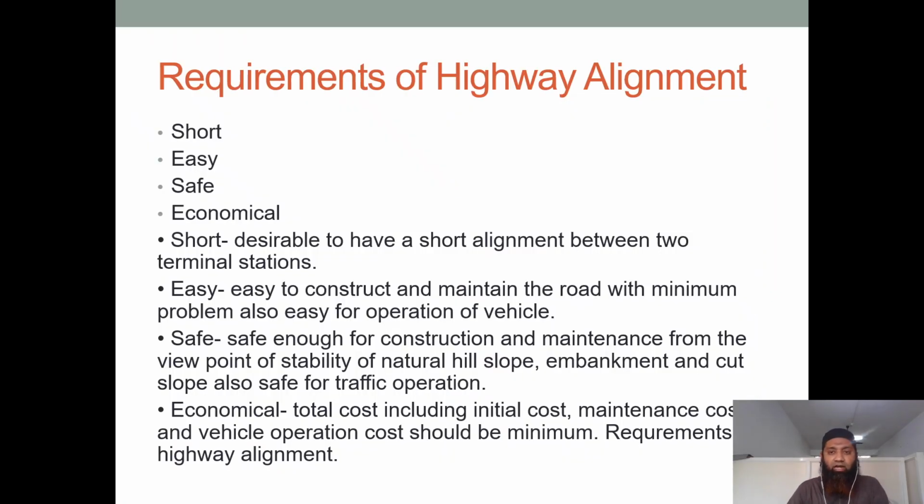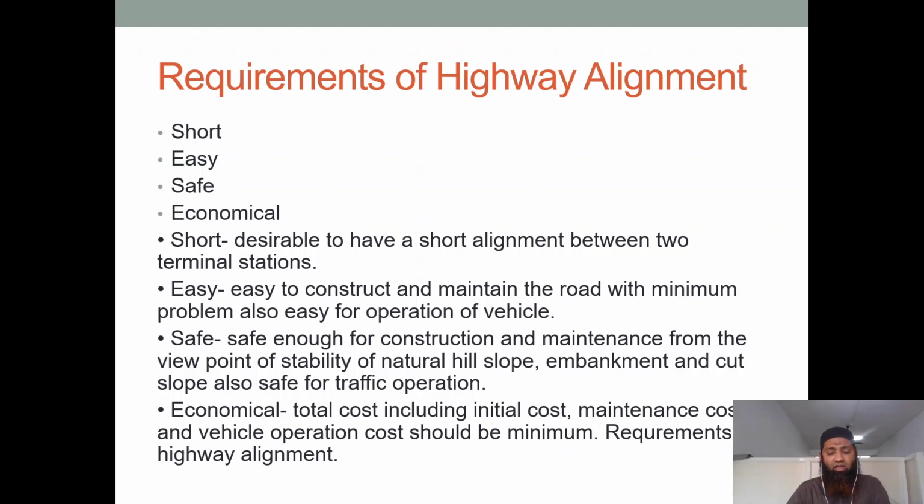Let us see now the requirements of highway alignment. It should be as short as possible, because as I had told you, if we take a longer route, the construction cost might increase, the travel time might increase, and the operation cost might also increase. So we should look for the shortest route possible. It should be easy also.